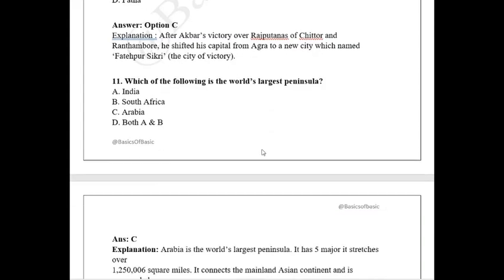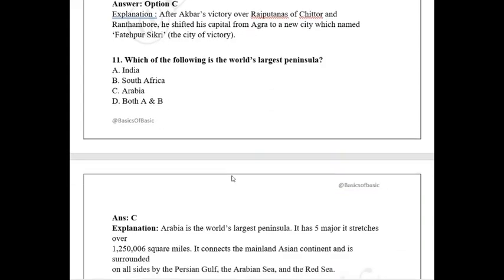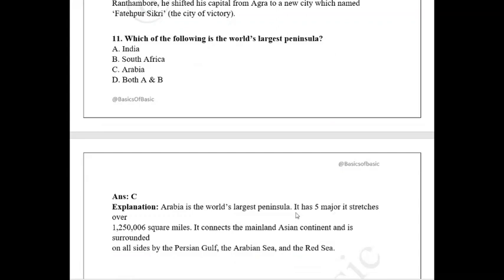Which of the following is the world's largest peninsula? The answer is Arabia. Arabia is the world's largest peninsula. It connects to mainland Asia. As I've already said, a peninsula is land which is surrounded by water on three sides. Arabia is the landmass containing the countries of Saudi Arabia, UAE, Oman, Yemen.